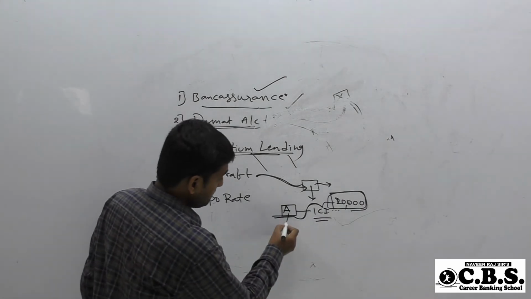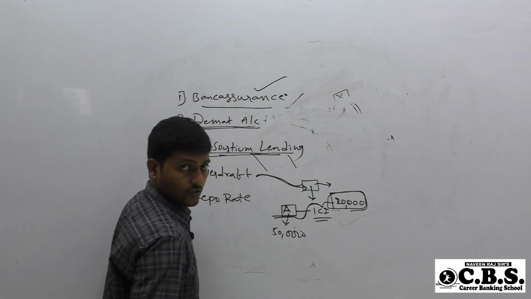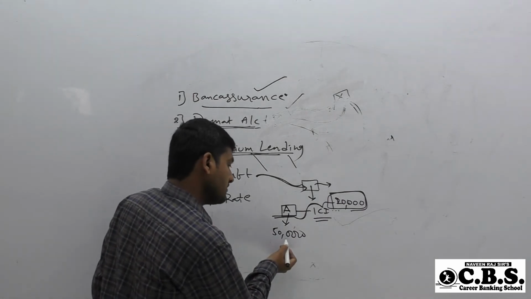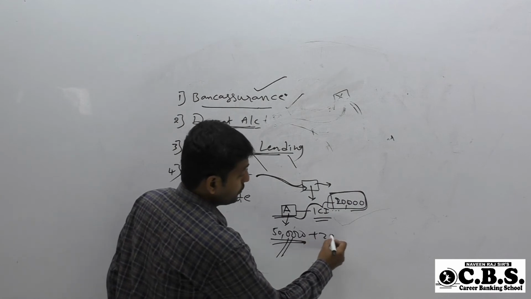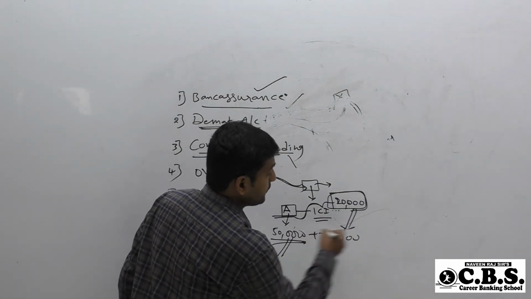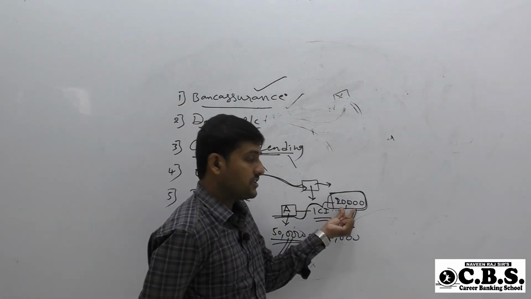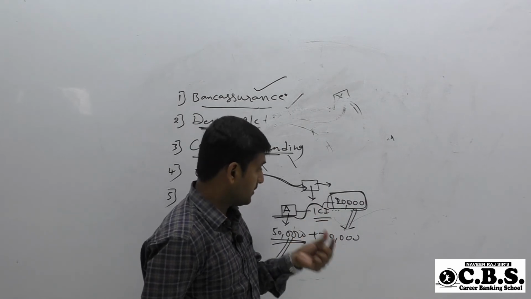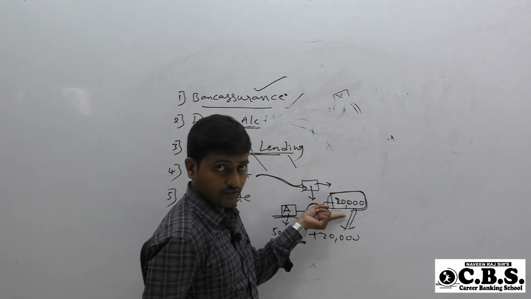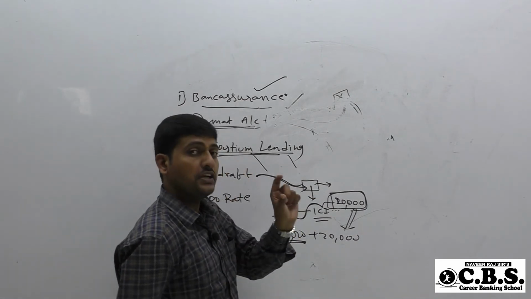For example, the person has 50,000 rupees in his account. In an emergency he can withdraw this 50,000 and also 20,000 more. The amount is specified by the bank, whether it is 10,000, 15,000, 20,000, 50,000 or 1 lakh. The amount is predetermined.